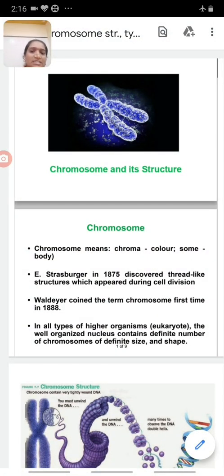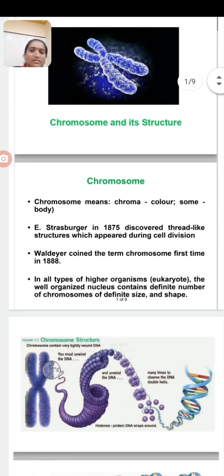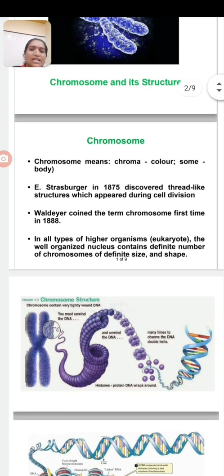Chromosomes are the colored part of the cell which is present in the nucleus. The term was coined by a scientist Waldeyer in 1888. These can be visible during cell division only. In all types of eukaryotic organisms, it is well organized and has a definite size, definite number, and shape.